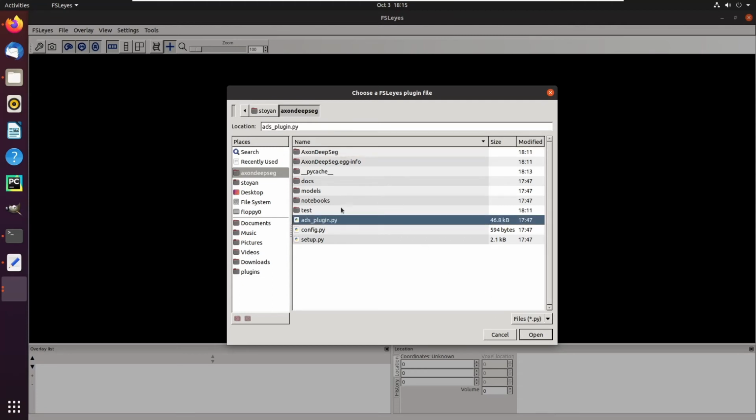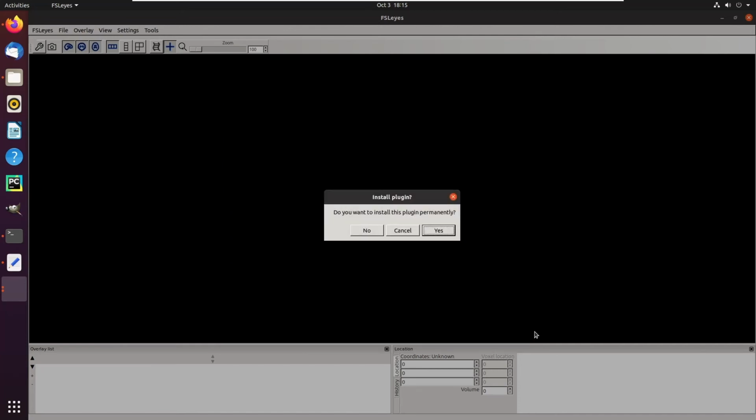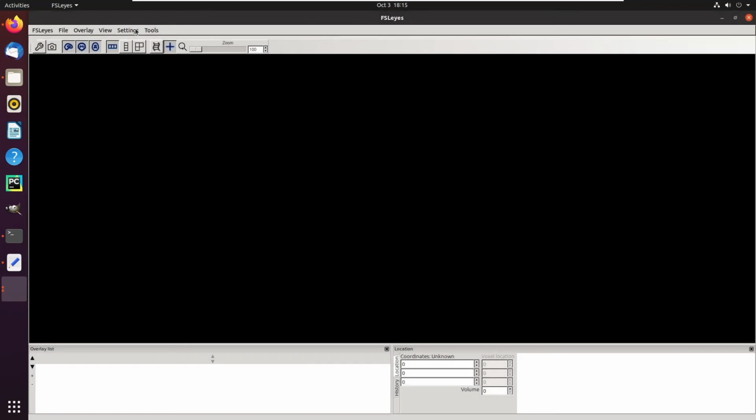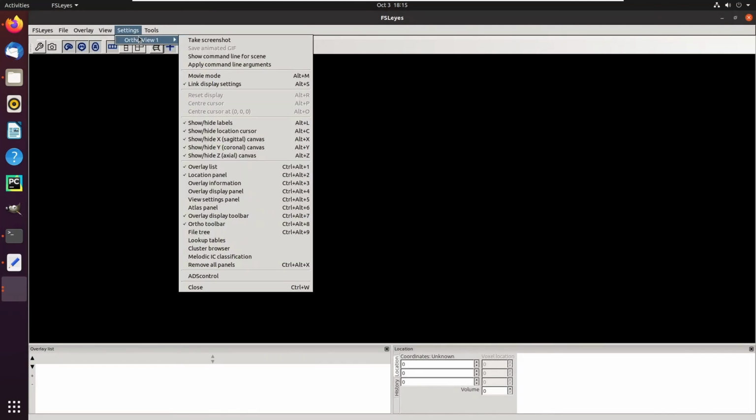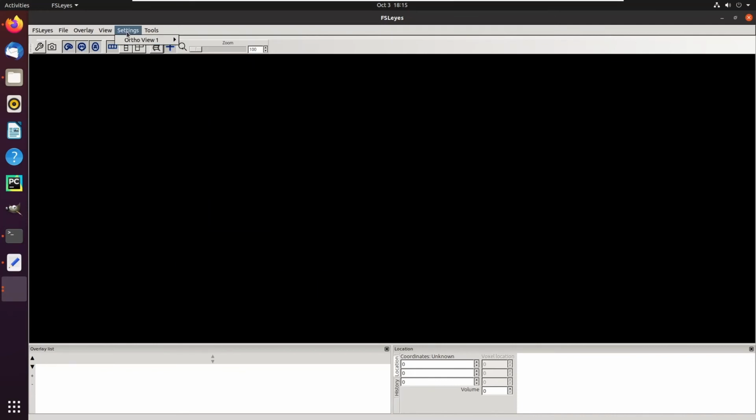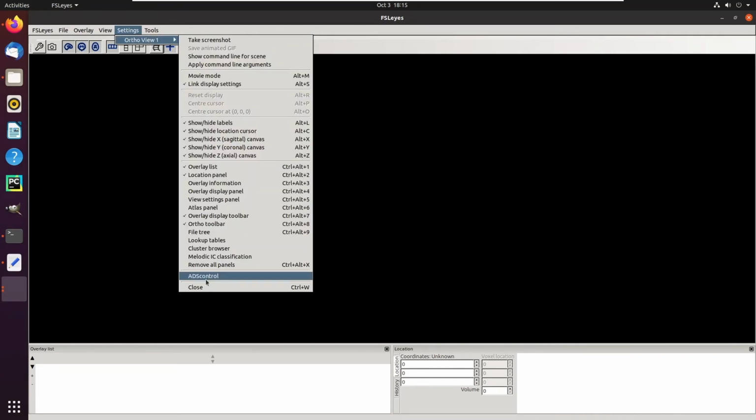Just select it, press open, and press yes. And now the plugin should appear in the settings tab on OrthoView 1 and under ADS control.